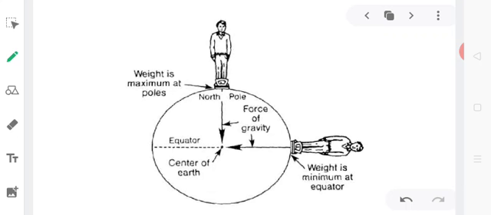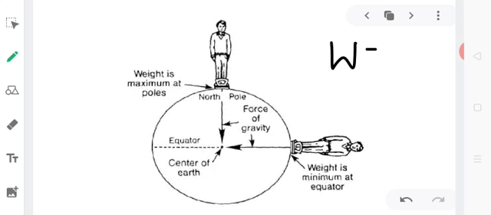So weight is maximum at the poles and minimum at the equator. This is the effect that I was talking about some time before, that due to change in the value of acceleration due to gravity, if a person weighs himself at the poles and then weighs himself at the equator, the values shown by the weighing machine are going to be different.